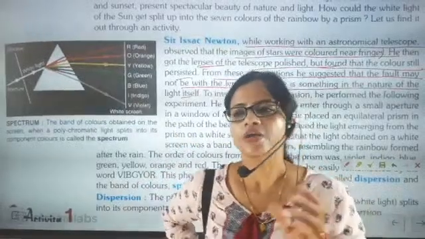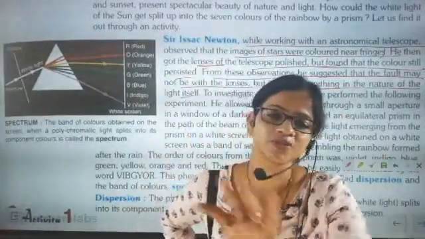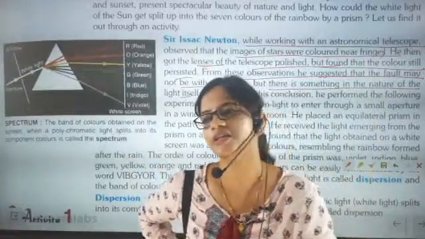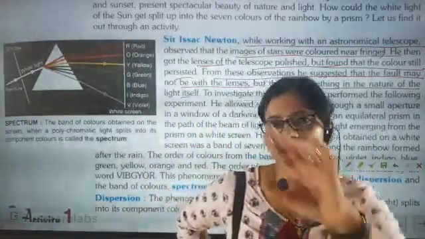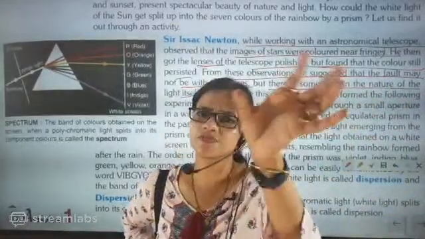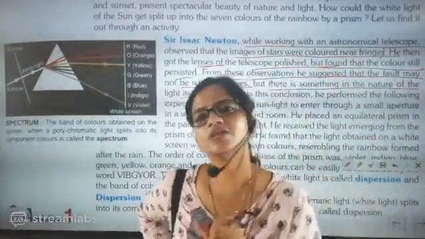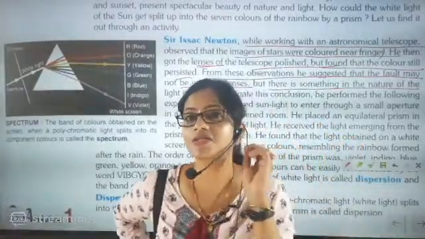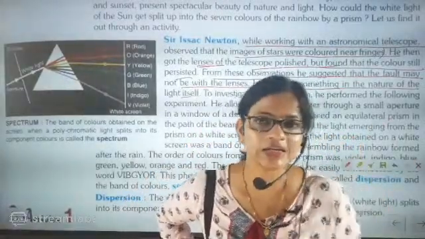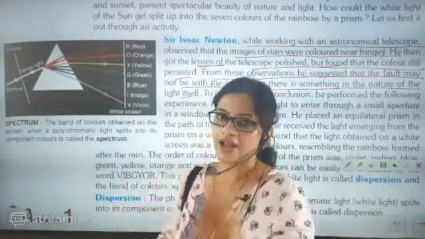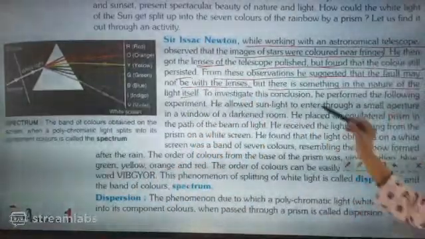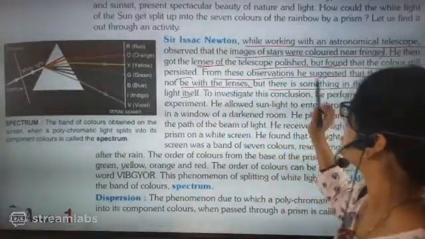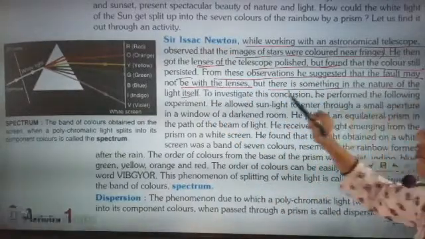Then he thought that in the edge section there is some problem in the lens. Then he changed the lens, and checked again, and at the fringes and the corner section there was still some split of color. Then he understood that it is not about the lens; it is the light which is coming that is doing the change. From this observation he suggested that the fault is not with the lens, but there is something in the nature of light itself.